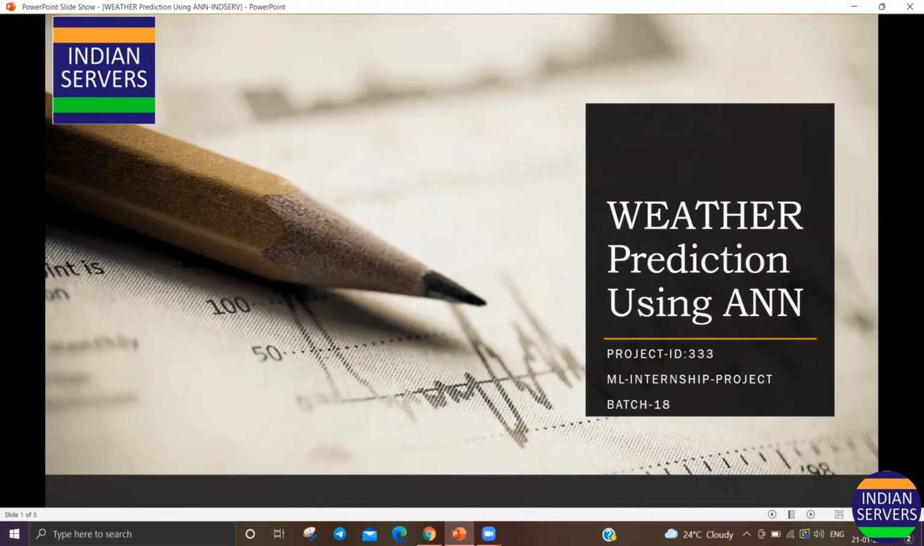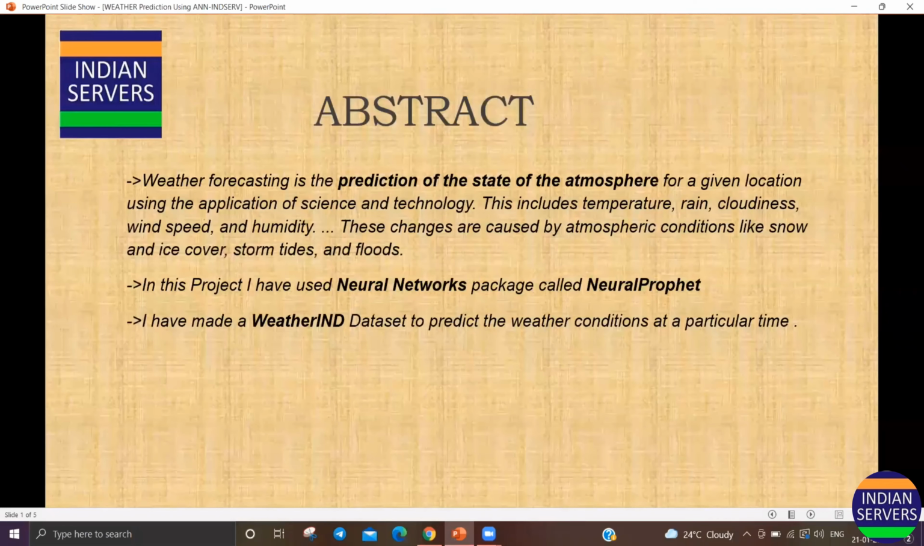I'm studying BTech CS at KL University and I'm doing an internship at Indian Servers, where I did a project on machine learning as part of my internship. My project is weather prediction using artificial neural networks, and my project ID is 333.